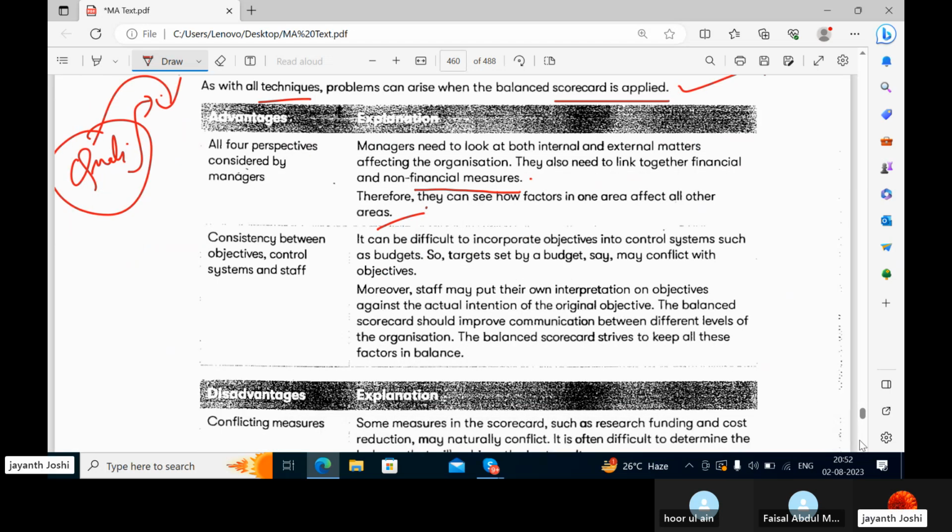Yes. One example. Consistency between objectives, control systems, and staff. It can be difficult to incorporate objectives into control systems. Yeah, it's very tough and difficult because whatever objectives you want, if you want to keep that in control, sometimes for fulfilling your objectives, you have to take some extra steps, or you have to go a step ahead, such as budget. If you want to fulfill all your objectives or whatever goals you're setting, you have to prepare a budget for that and keep things under control. So targets set by a budget, say, may conflict with objectives.